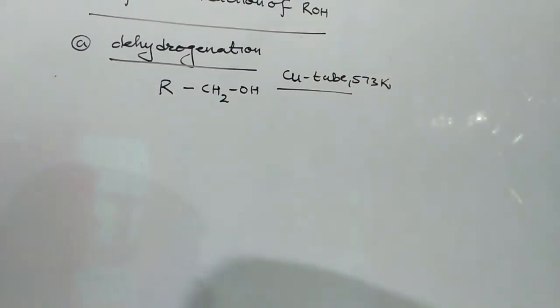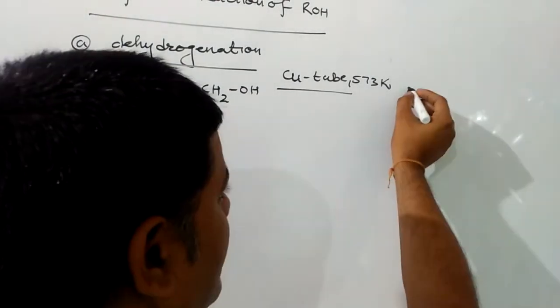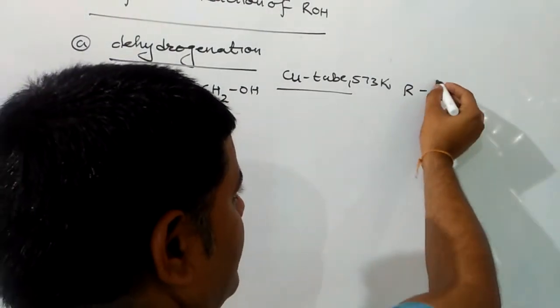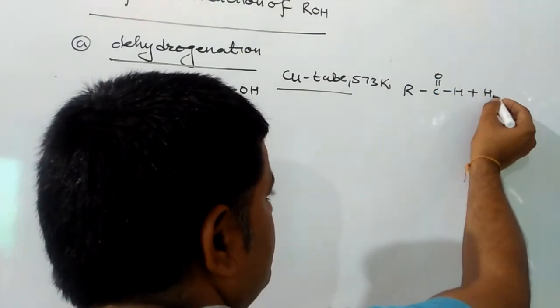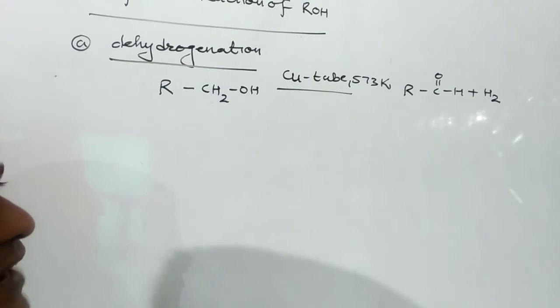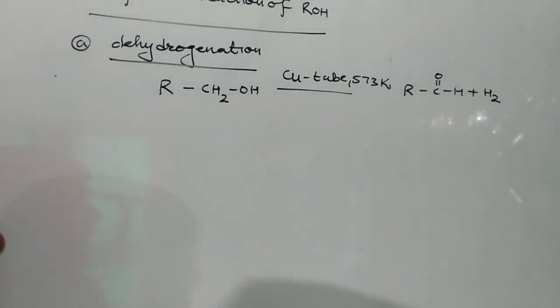When any alcohol is passed through copper tube at 573 Kelvin, dehydrogenation will take place, but the product formed will depend on the nature of the alcohol we are taking. If it is a primary alcohol, then when it is passed through copper tube at 573 Kelvin, the product formed will be an aldehyde.